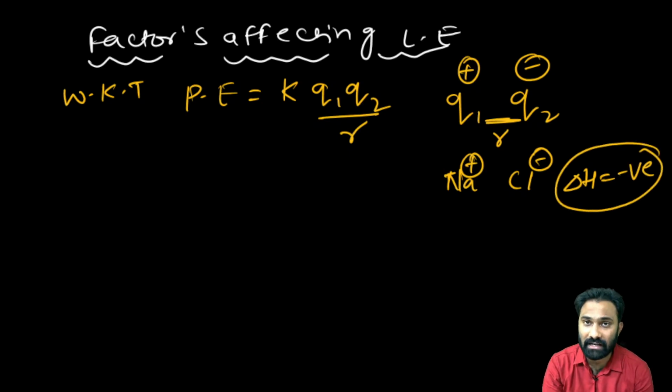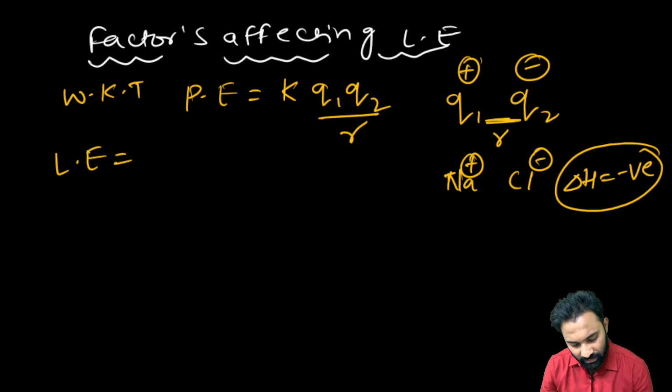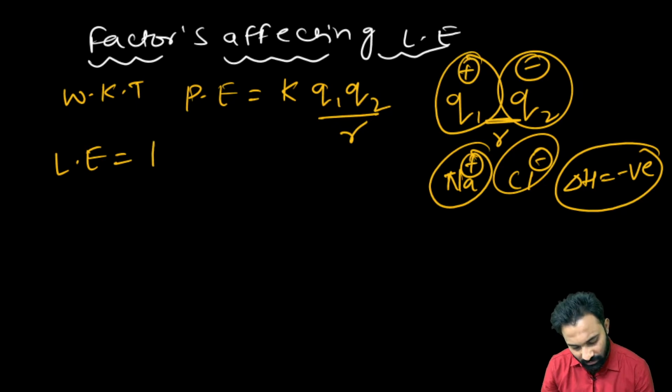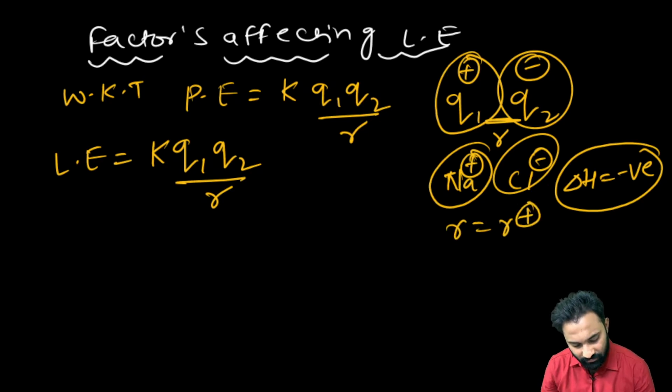So what are the factors? On which factor is the lattice energy depending? The same as potential energy. The lattice energy formula will also be the same, because here also there is one cation and one anion. So the lattice energy formula will be K Q1 Q2 by R. Now what is the R here? R is equal to radius of cation plus radius of anion. Clear?